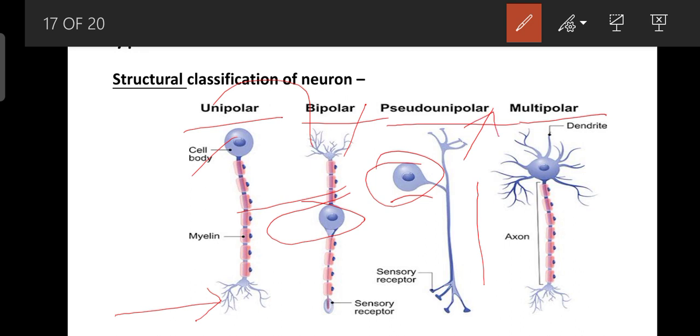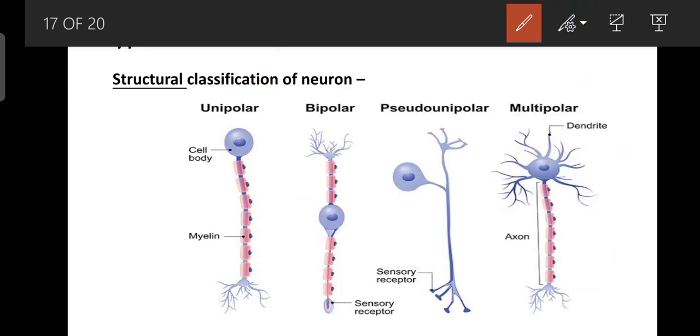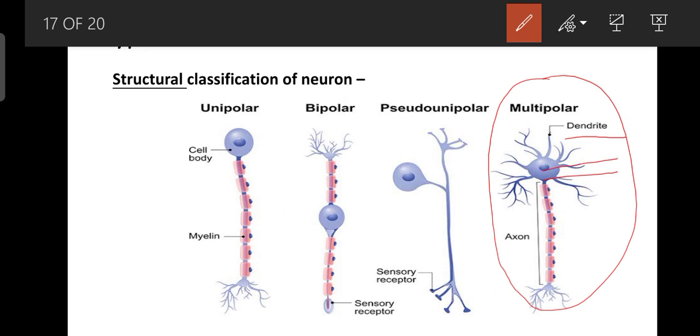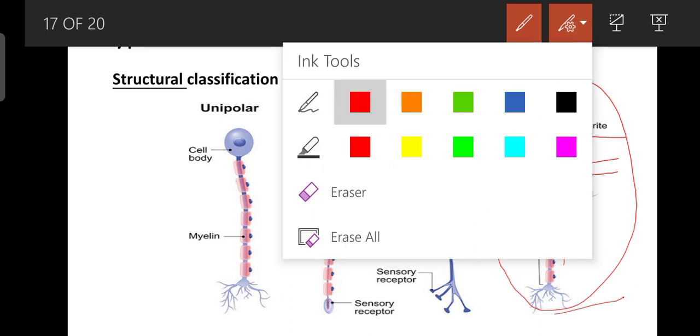And the multipolar neuron is the normal neuron, as we see the normal structure of a neuron. The multipolar neuron is the ideal structure of a neuron. It has dendrites, cell body or soma, axons, and axon terminal buttons.